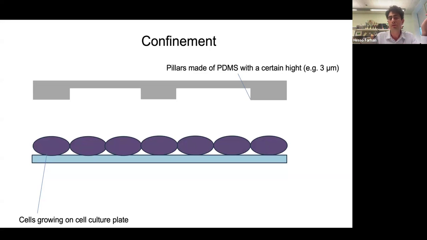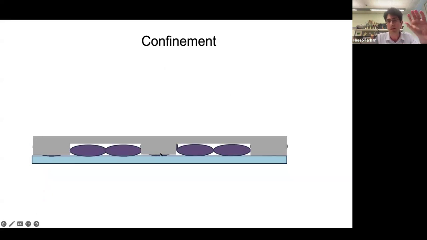And this will be the mechanical stress. When we come down, some of the cells, and this is about 20% of the surface area of the coverslip, will be squashed. So the cells under these pillars are dead. You have to live with this. But the majority of the cells on the coverslip will be confined to the height that you have. That is the only way you can do these confinements with this technology.